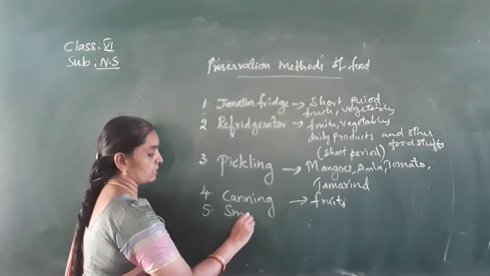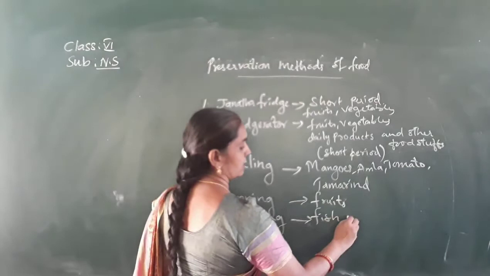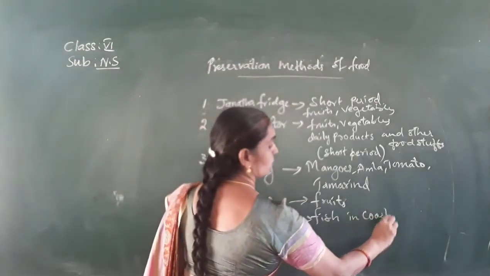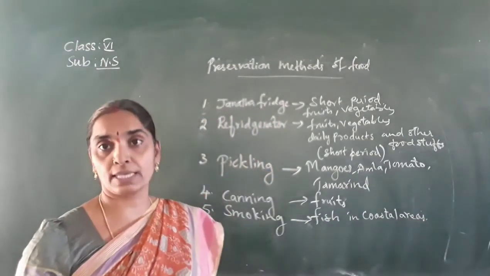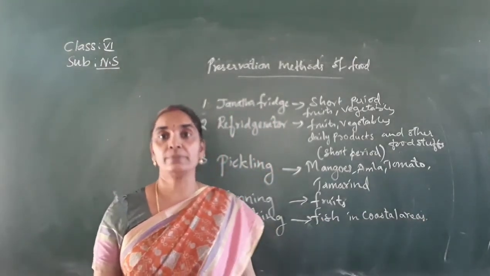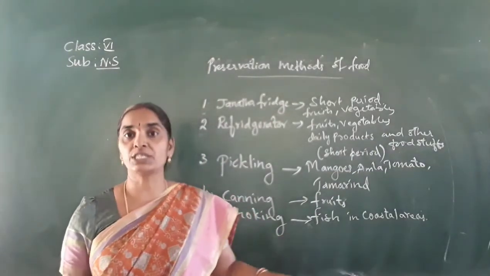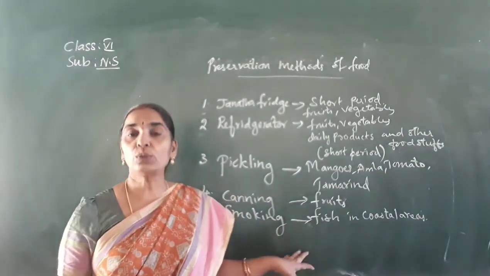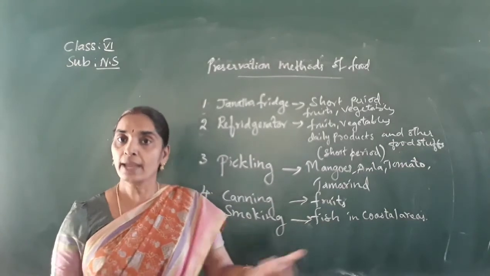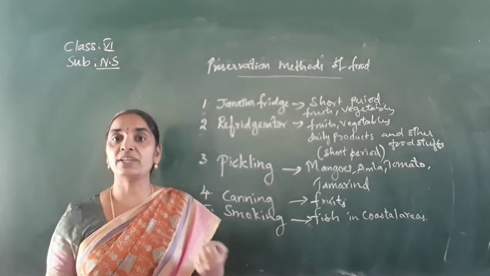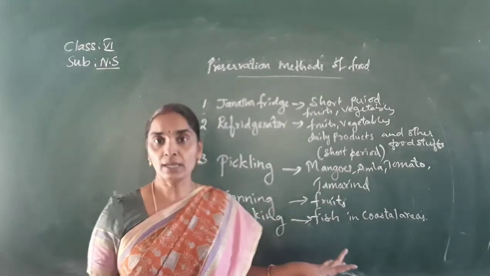Next, the smoking process. The smoking process is mainly used for fish in the coastal areas. Coastal areas, as you know very well, are where fish are reared, because of the sea coast or the river beds. You see the fishermen catching the fish over there, and they store the fish for a longer period by smoking them, so that the moisture in the fish is removed and it can be kept for a longer period. So this is about the smoking process.